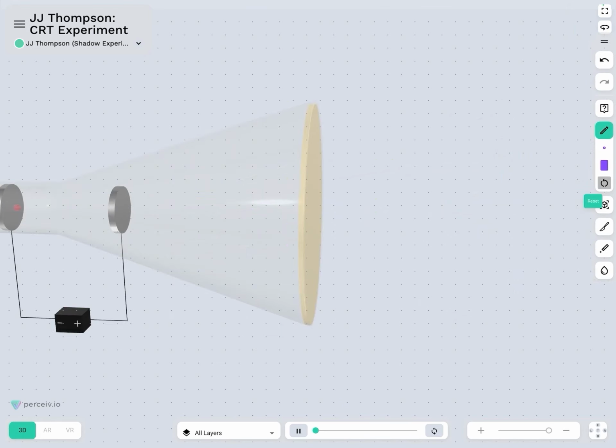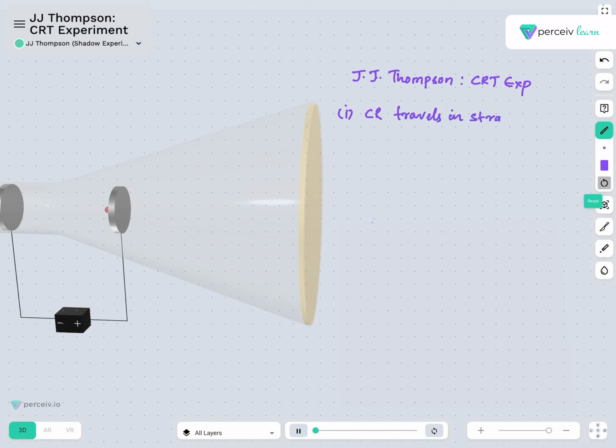So finally, let us summarize the findings of J.J. Thomson. Firstly, cathode ray travels in a straight line.